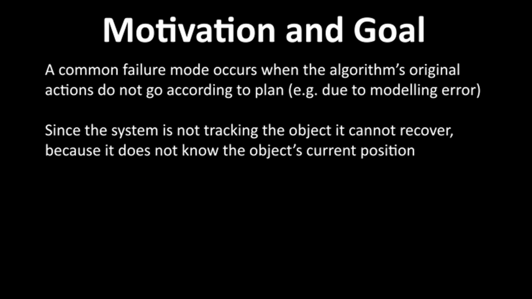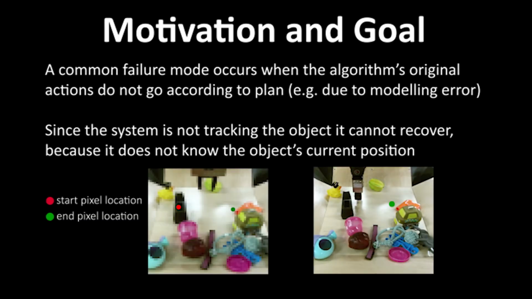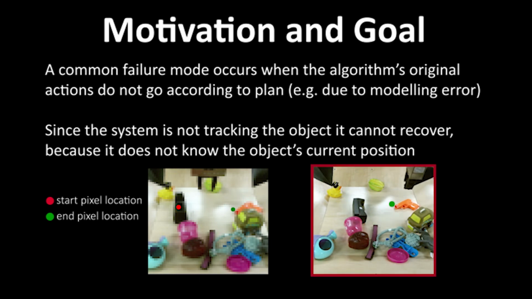Since the system is not tracking the object, it cannot recover when its original actions do not go to plan. If the robot can keep track of how the current scene relates to the initial and goal scenes, even an imperfect controller can continue to retry the task and eventually succeed.